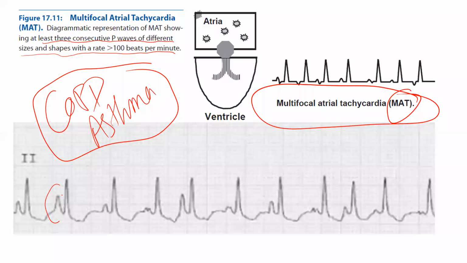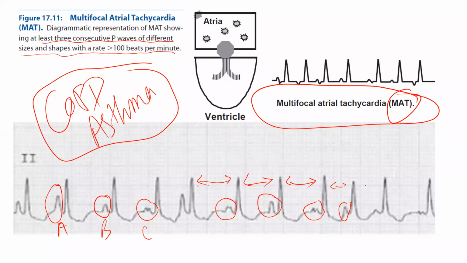See this P wave, this P wave, this P wave: type A, type B, type C. Different shapes are there, and there is variable rhythm. This is small, this is big, this is still big. So this goes for multifocal atrial tachycardia: heart rate more than 100 and 3 different types of P waves.